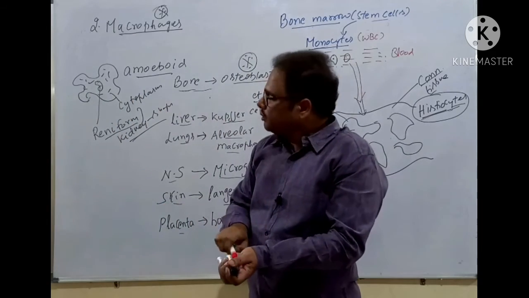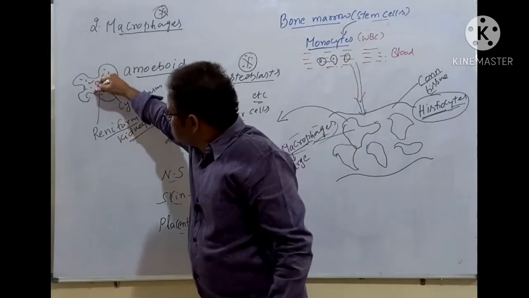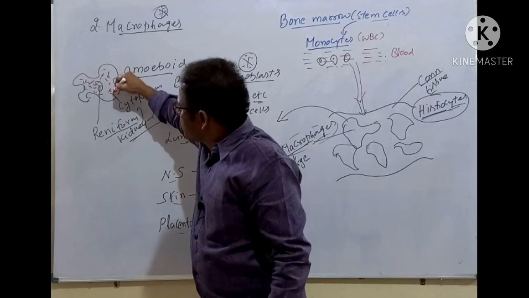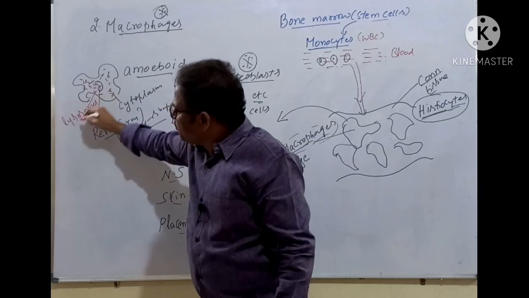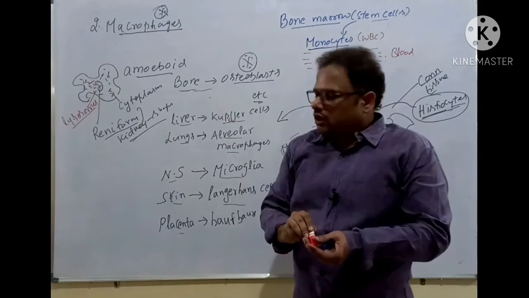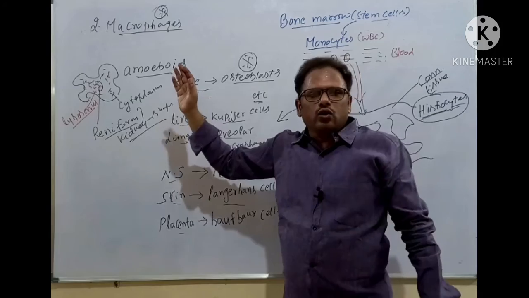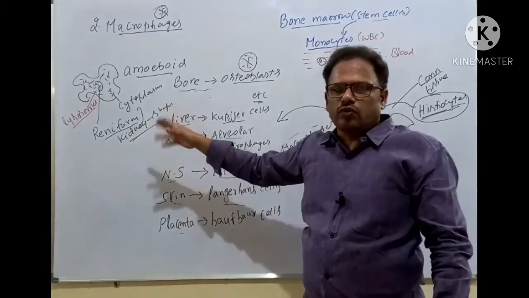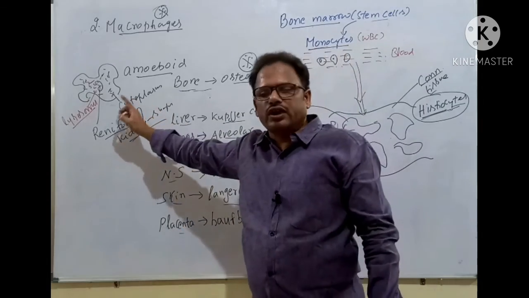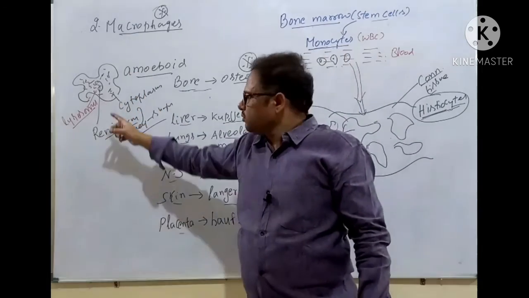This is a very important point. For example, these red structures are the lysosomes. Because of the presence of lysosomes, it appears as if it is a granulocyte. Actually, this is an agranulocyte, without granules. But because of these lysosomes, it appears as if it is a granulocyte.